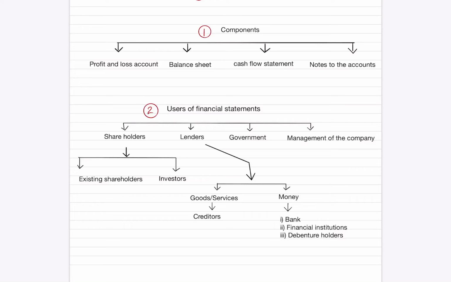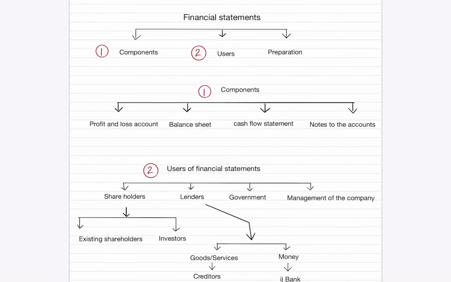The board of directors and the management of the concern use the financial statements to compare their results with their competitors, and also they compare themselves with their past performance, like what was last year's sales, what is the current year's sales, what was last year's profit, what is the current year's profit, whether it has reduced, and if it has reduced, what is the reason. These kinds of comparisons can be done by the management of the company. The accounting standards are used for preparing the financial statements in a uniform manner and structure, which enables comparison.